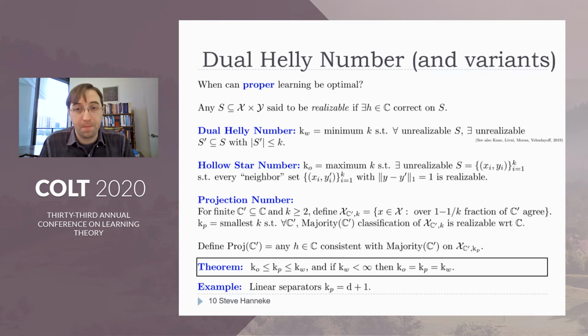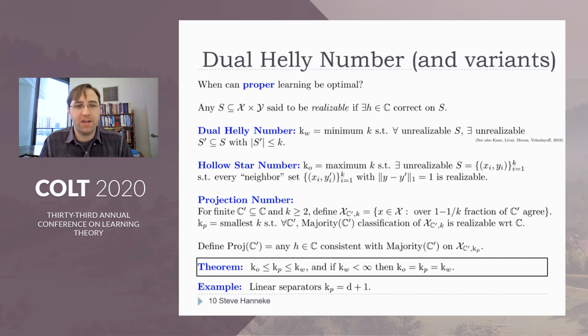So that's the definition. And I say it's useful because it actually comes with an associated operator. So that would define this proj C prime, the projection of the majority voted C prime, as any classifier in C that agrees with the majority vote of the C prime classifiers on that set X C prime Kp. Okay, so this is going to be useful.